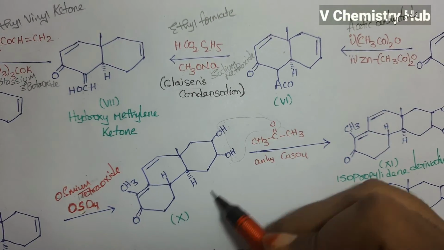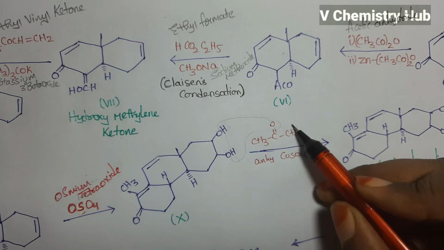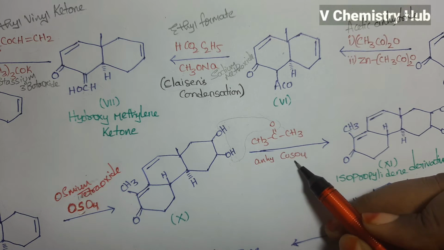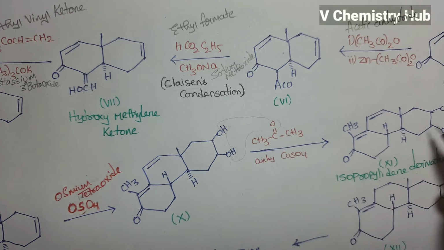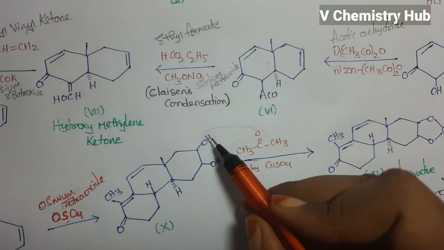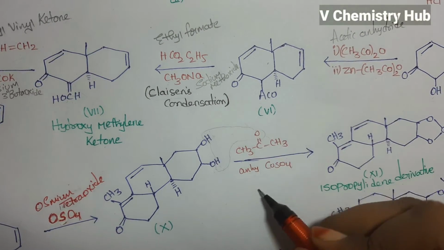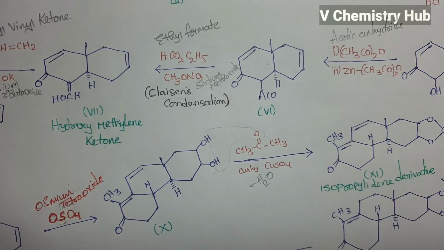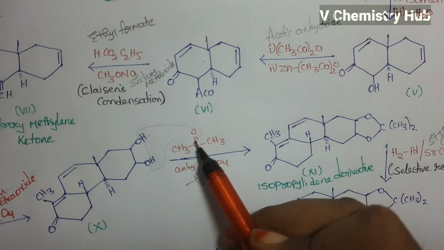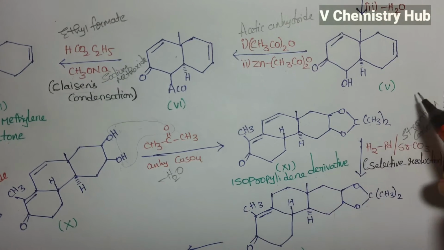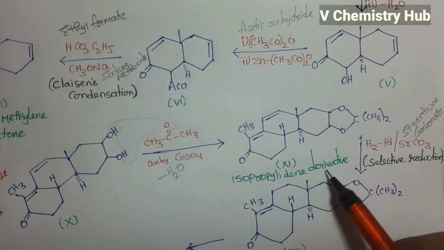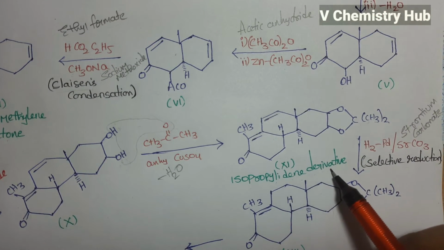When this compound is treated with acetone in presence of anhydrous copper sulfate, then cyclization takes place. Here the two hydrogens and oxygen, dehydration takes place, removal of a water molecule. So cyclization takes place between these three. Then we will get the isopropylidene derivative.